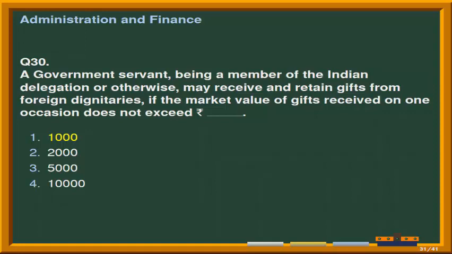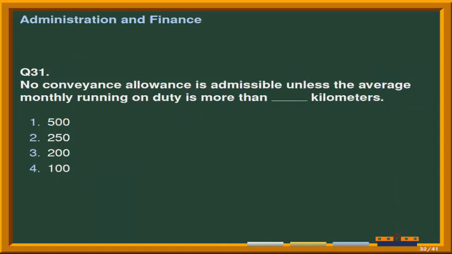Next question is, no conveyance allowance is admissible unless the average monthly running on duty is more than fill-up kilometers. And the options are 500, second option 250, third option is 200 and the last option is 100. Correct answer is option third, that is 200 kilometers.